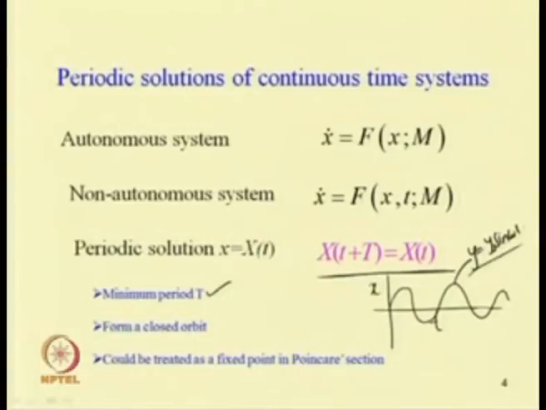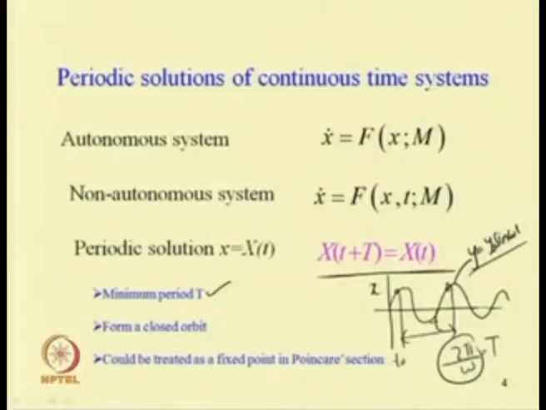If the frequency is omega, the time period will be equal to 2 pi by omega. So the value here and here are the same. Whatever value of x we get at time t equal to t0, the same value we get at time t0 plus capital T.